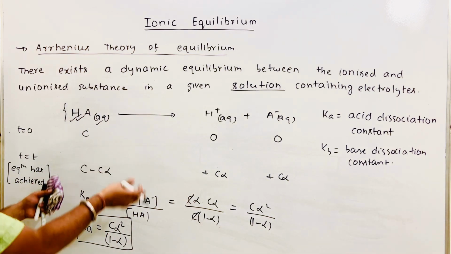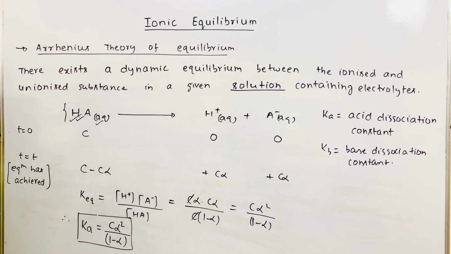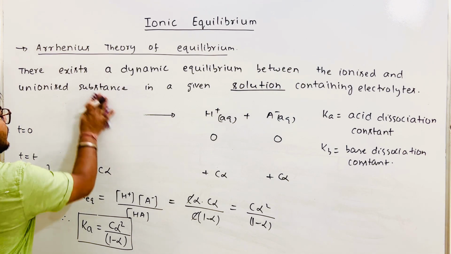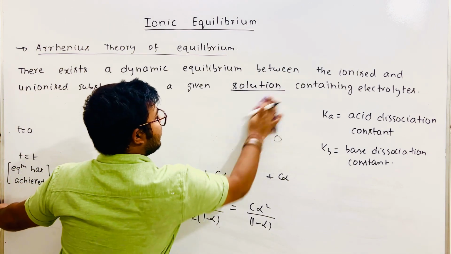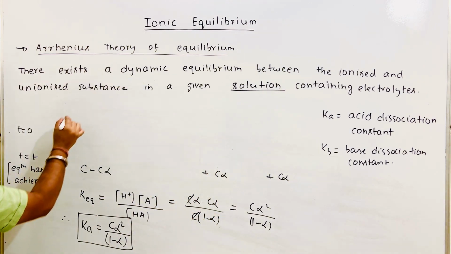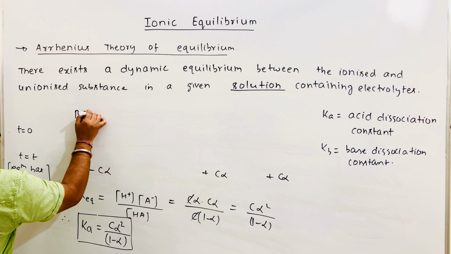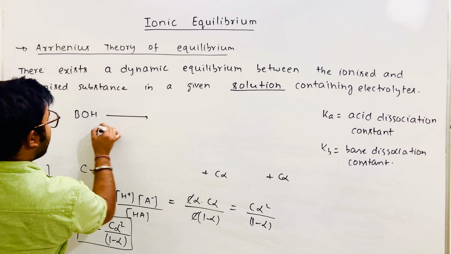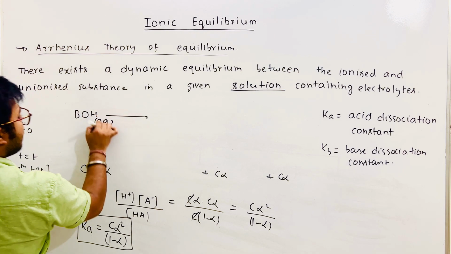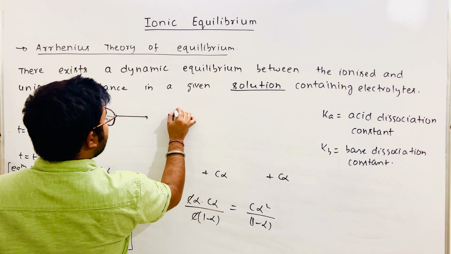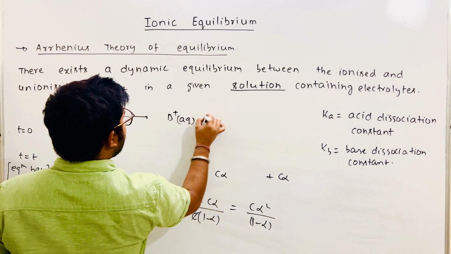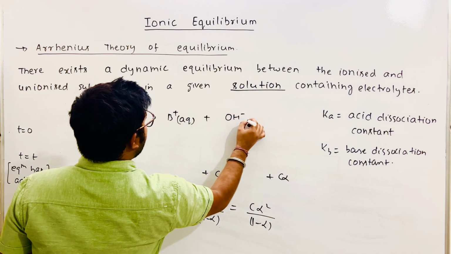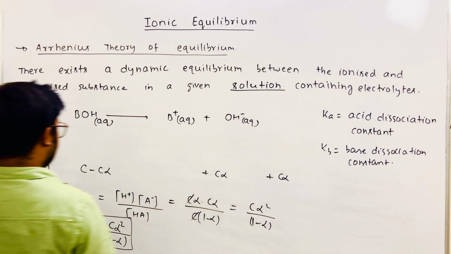Okay, shall I erase it by the way? Take the screenshot. Yeah, so let's erase this. So if I write base, BOH aqueous, then what will you get? B plus aqueous, OH minus aqueous.